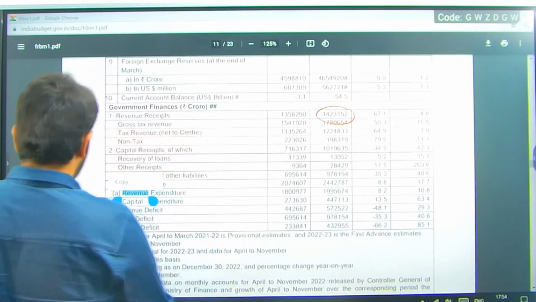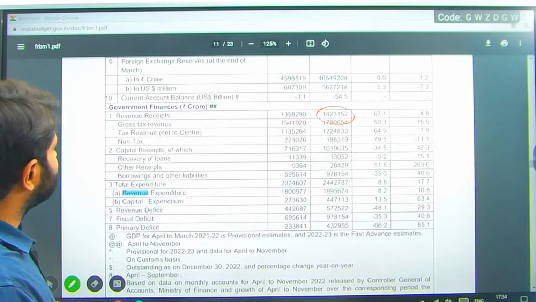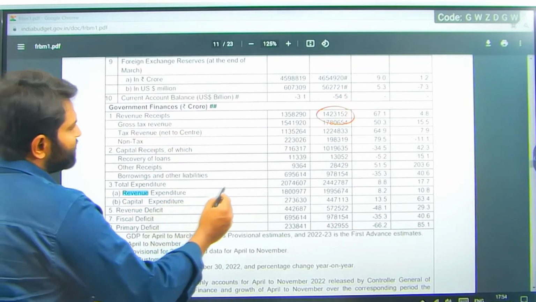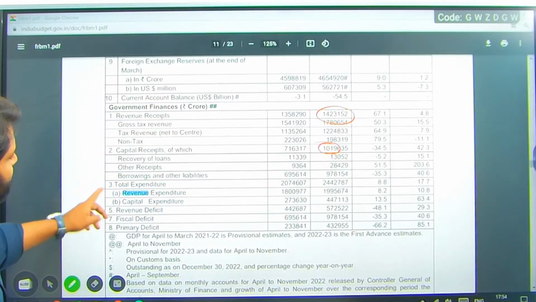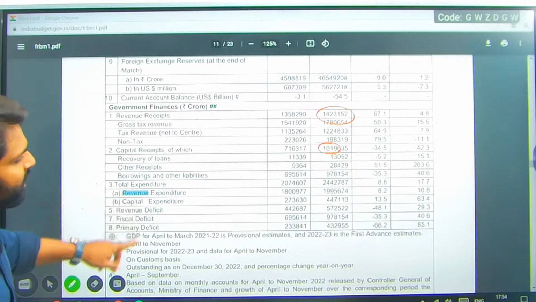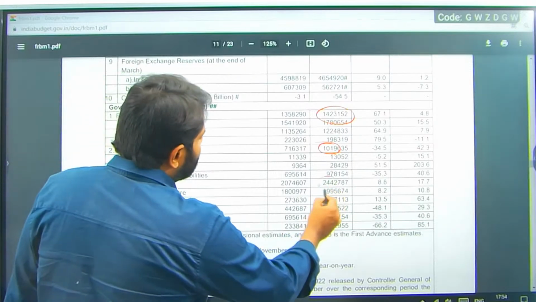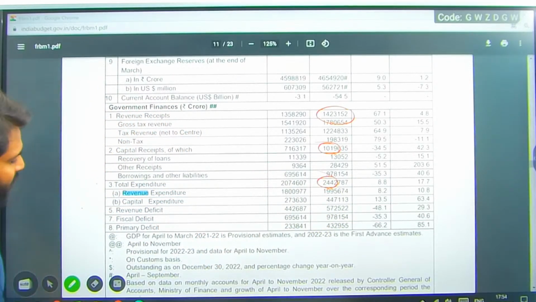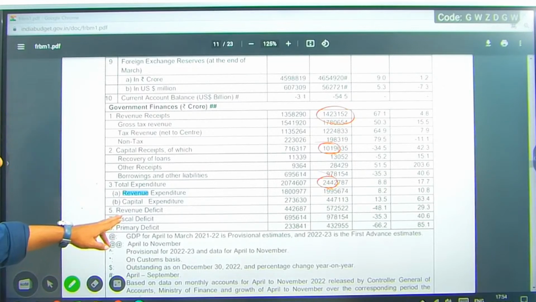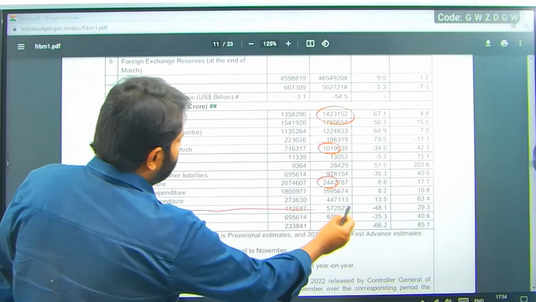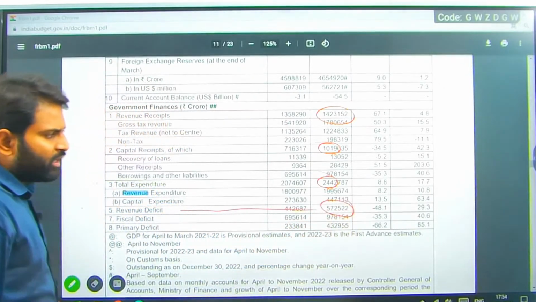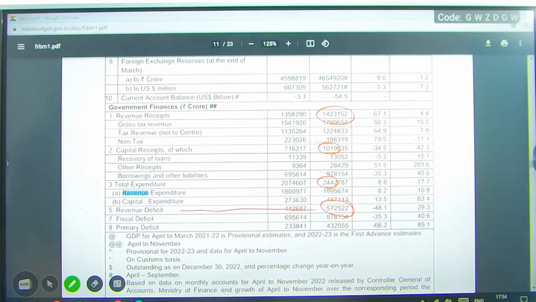So revenue receipts is 14 lakh crore and capital receipts is 10 lakh crore, and if you can see the total expenditure is 24 lakh crore, and similarly the revenue deficit is almost 5 lakh crore, 72,522 crores.